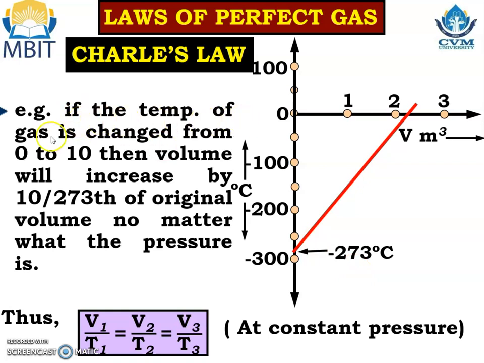If the temperature of a gas is changed from 0 to 10, then volume will increase by 10 divided by 273rd of the original volume, no matter what the pressure is. And for different points, we can write V1 by T1 equals V2 by T2 equals V3 by T3 equals constant.